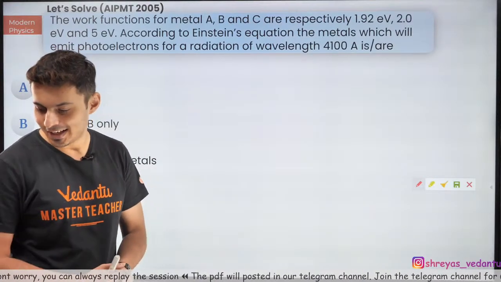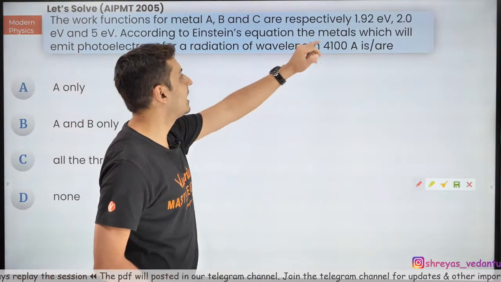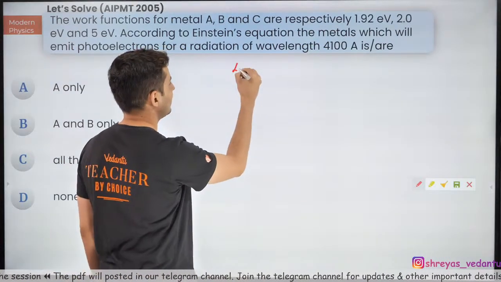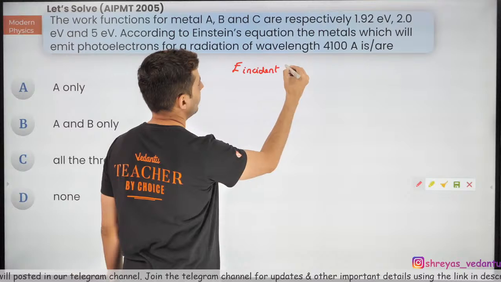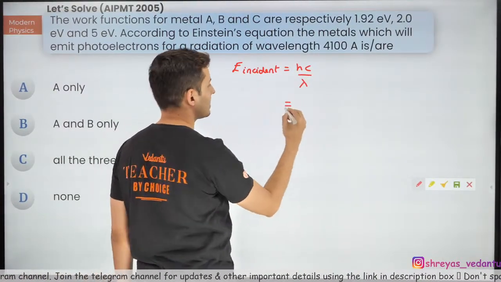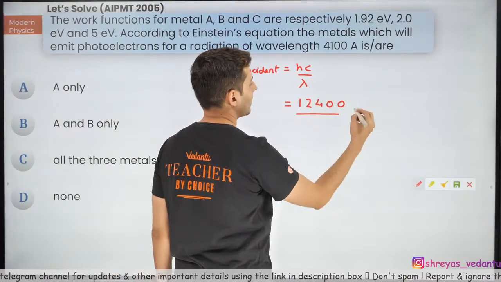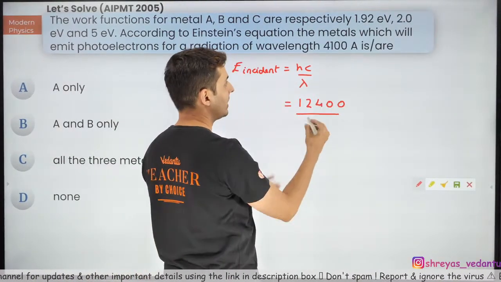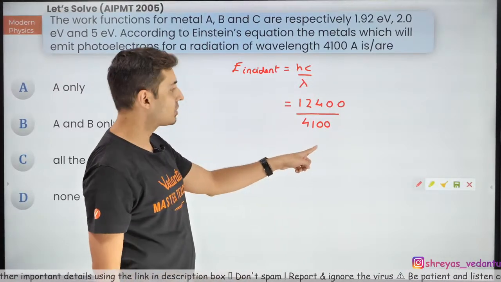Interesting. Okay. So first of all, think what is the energy of the light which is incident. The energy which is incident will be hc by lambda. You can also use this relationship: 12400, this is in electron volt, divided by 4100, which should be in Angstrom.